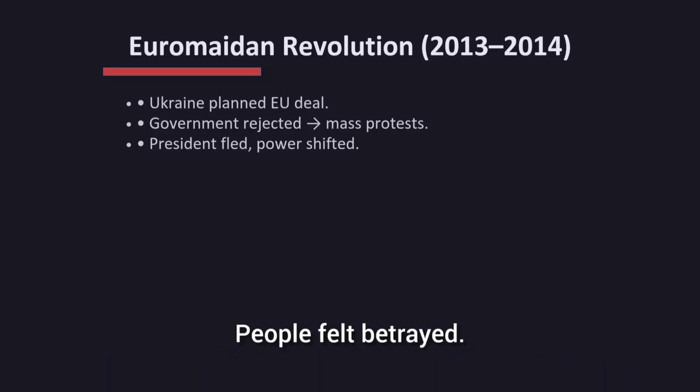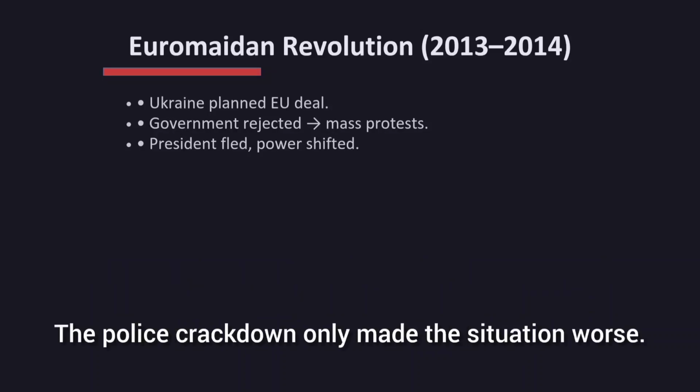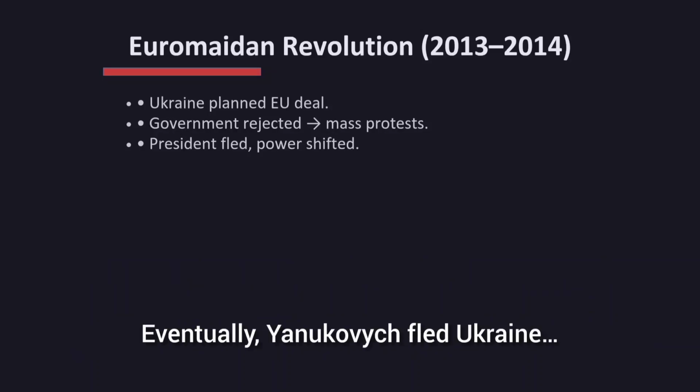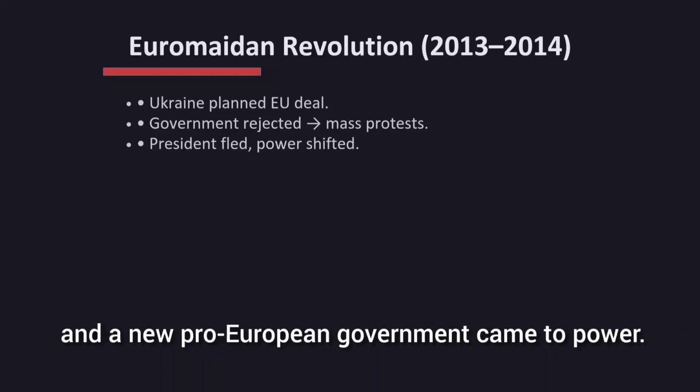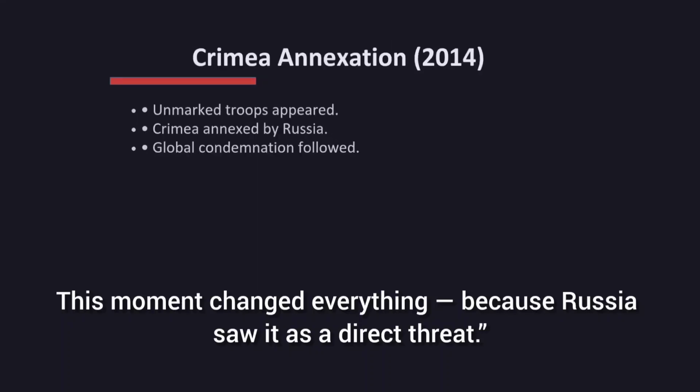People felt betrayed. Protests began in Kiev's Maidan Square, and those protests grew into one of the largest movements in Ukraine's history. The police crackdown only made the situation worse. Eventually, Yanukovych fled Ukraine, and a new pro-European government came to power. This moment changed everything, because Russia saw it as a direct threat.